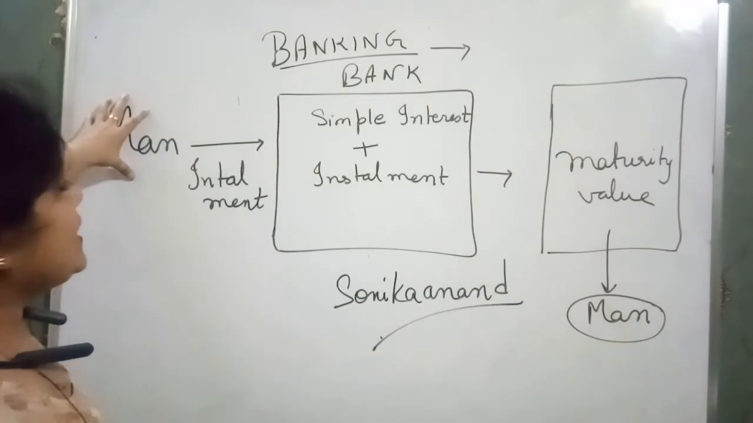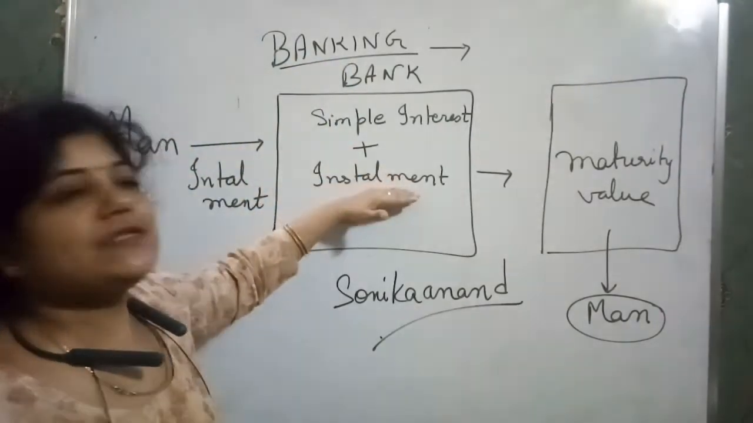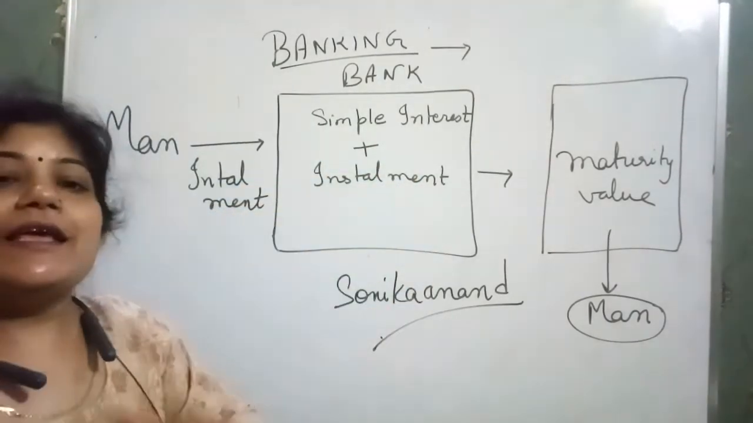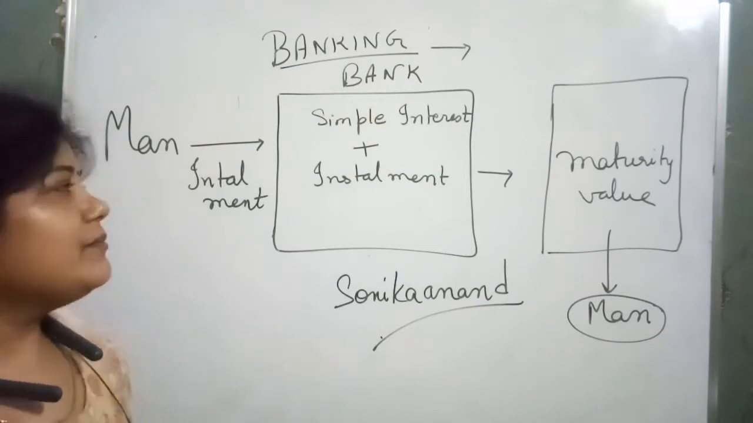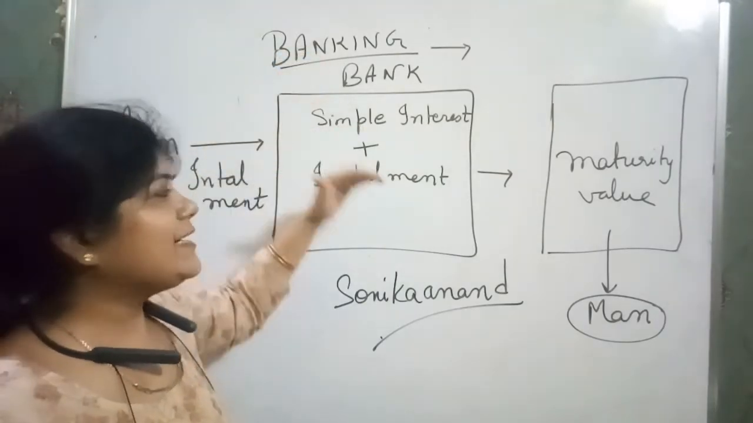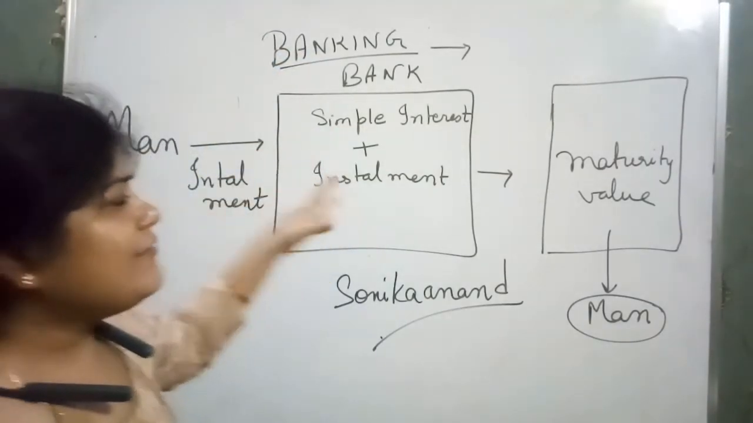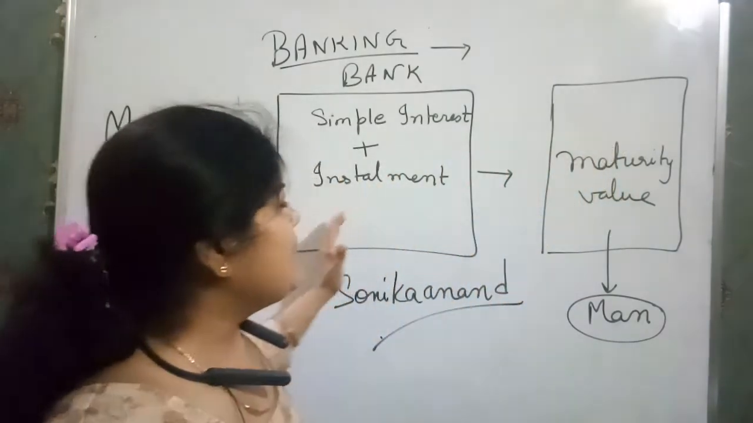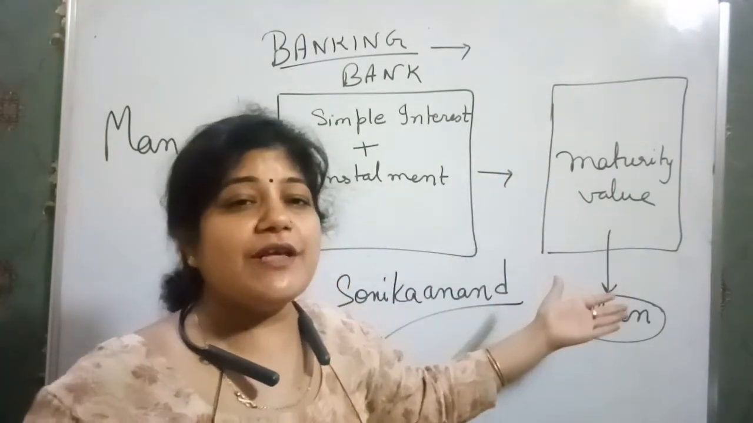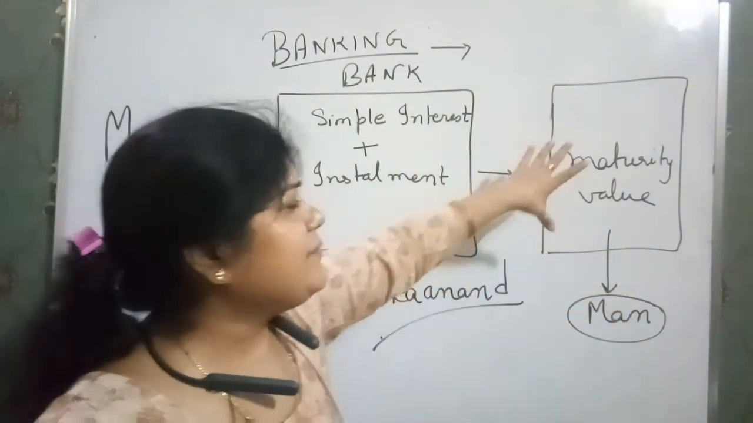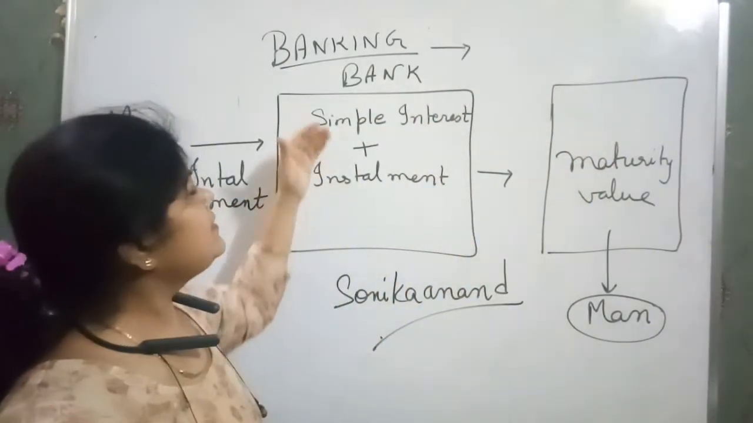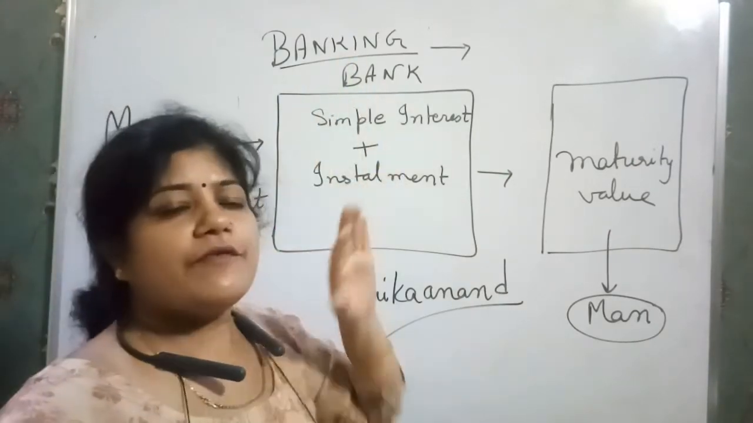Now any man goes to the bank and deposits money for a certain period of time, and for that period the money is locked. He is not able to take out that money, and the bank also adds some interest to that money. When the fixed time is over, the man gets a value from the bank, which is termed the maturity value. The maturity value consists of the total money deposited and the sum of the simple interest given by the bank to him.